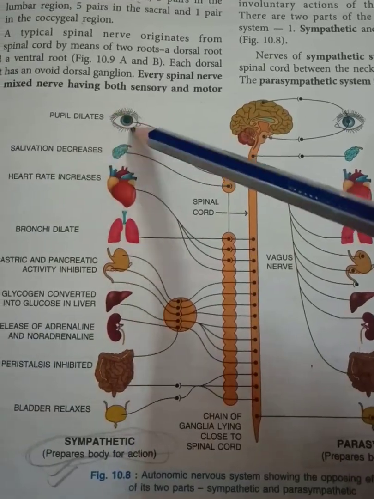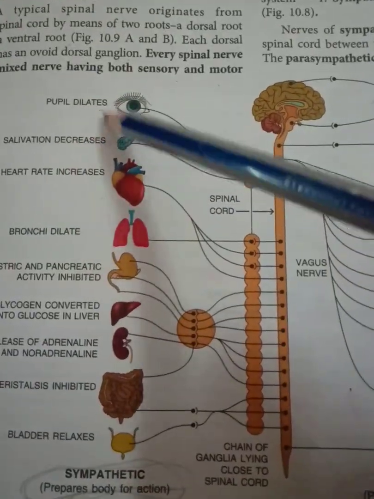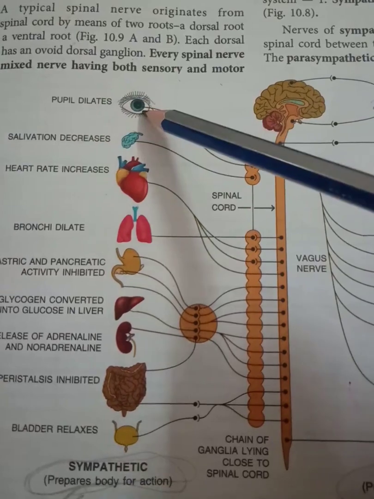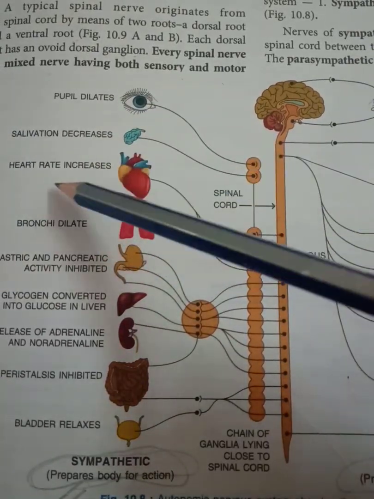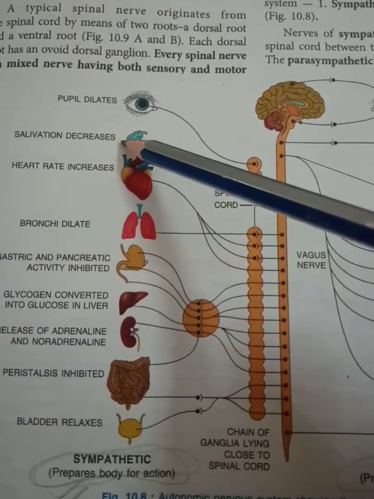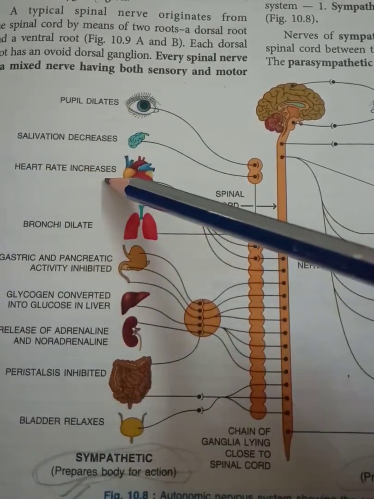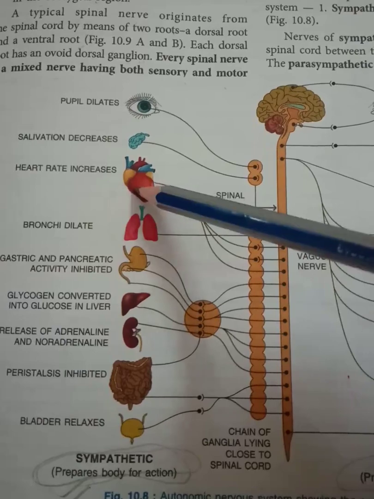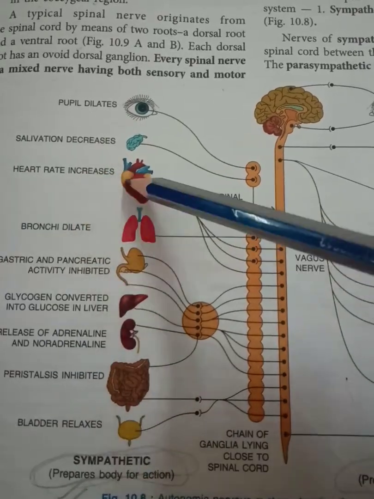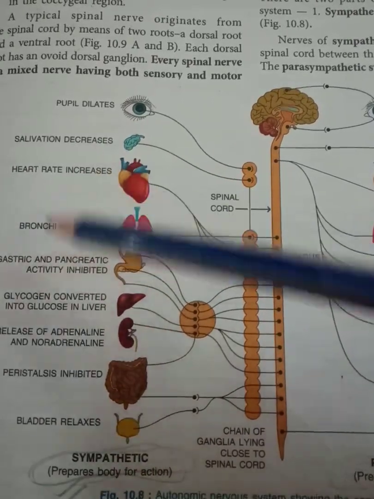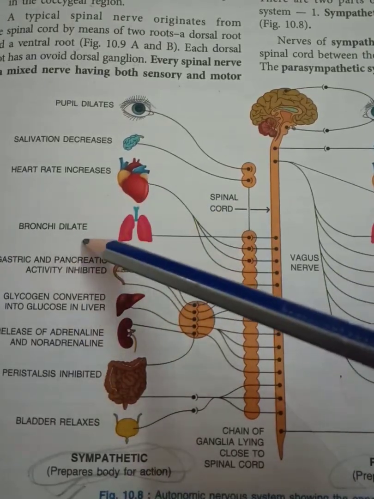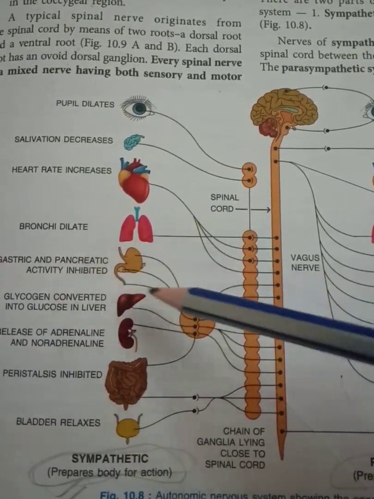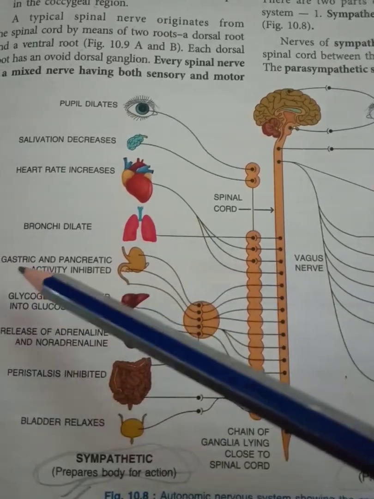It will dilate the pupil to allow more light into the eye. Salivation decreases, and so the mouth becomes dry because of this. Heart rate increases, releasing more energy, more oxygen, more oxidation of food, and more energy for action. Then bronchi dilate to let in more oxygen, air.